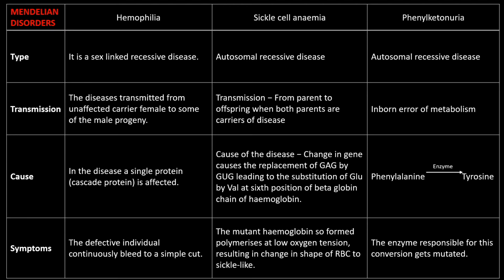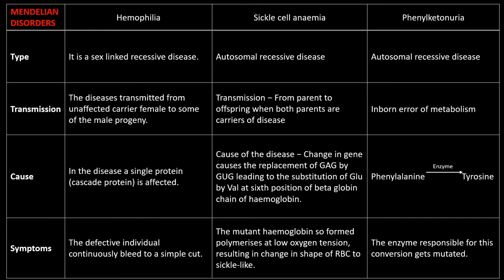Hemoglobin is made up of alpha and beta chains of amino acids. In HbS, that is defective hemoglobin, the sixth amino acid in the beta chain is replaced by valine instead of glutamic acid. Therefore, RBC becomes sickle shaped. That is, GAG is replaced by GUG. GAG means glutamic acid is replaced by valine. So, these are the important points regarding sickle cell anemia.